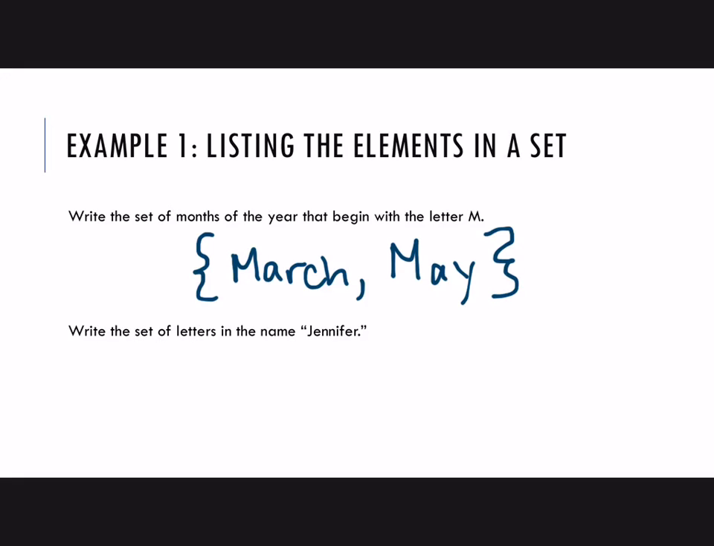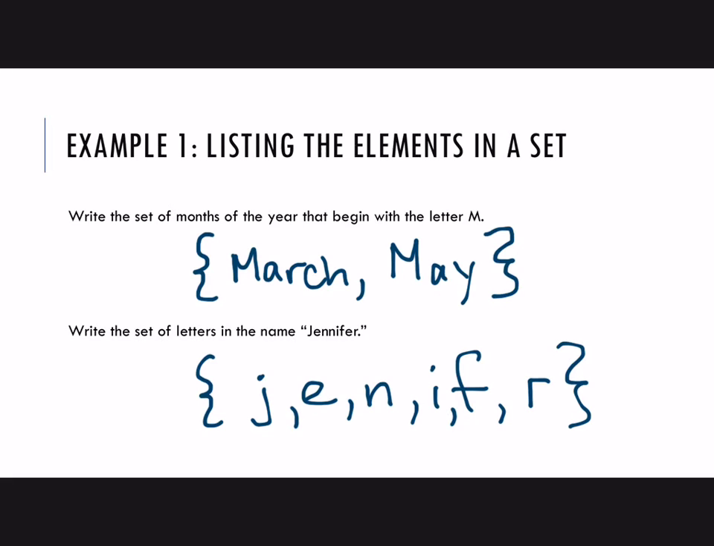Write the set of letters in the name Jennifer. Braces. Capital versus lowercase doesn't really matter. It's still a J. There may be situations where you would be picky about that, but I'll take either one. So we have a J, we have an E, we have N. Now there are 2 N's, but we don't write it twice. You just write it once. Then I, F, a second E, we already have an E, and R. And that's it.